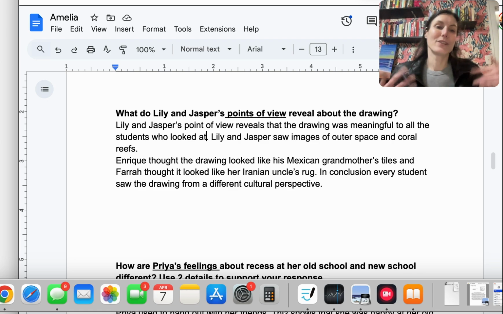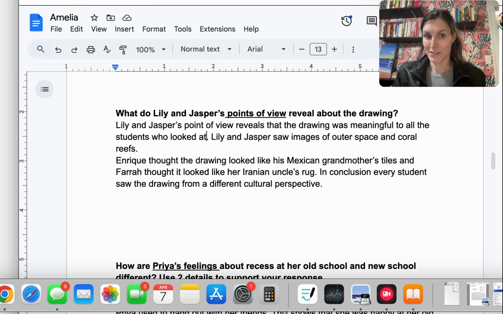You could also say their points of view show the drawing was interesting to all the students because they all ended up coming over and talking to Priya. They all wanted to share their ideas. So you could say it also, their points of view reveal that the drawing was something that everyone liked.